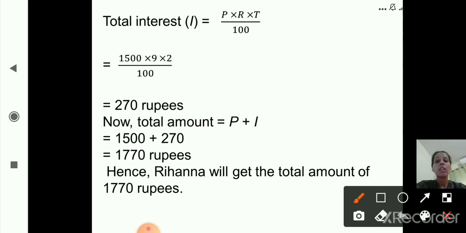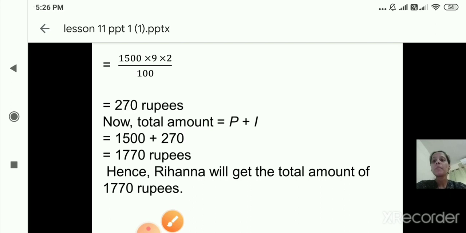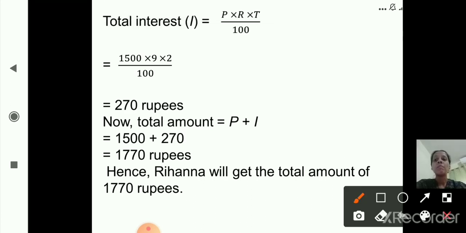Now P is given 1500, R is given 9 and T is given 2. Okay, so we will put the values. P into R into T upon 100. P is 1500, R is 9 and T is 2. So 1500 multiply by 9 multiply by 2 upon 100. Okay, we will put the values in the formula which is given and we'll find out total interest. So now 1500 multiply by 9 multiply by 2 upon 100.